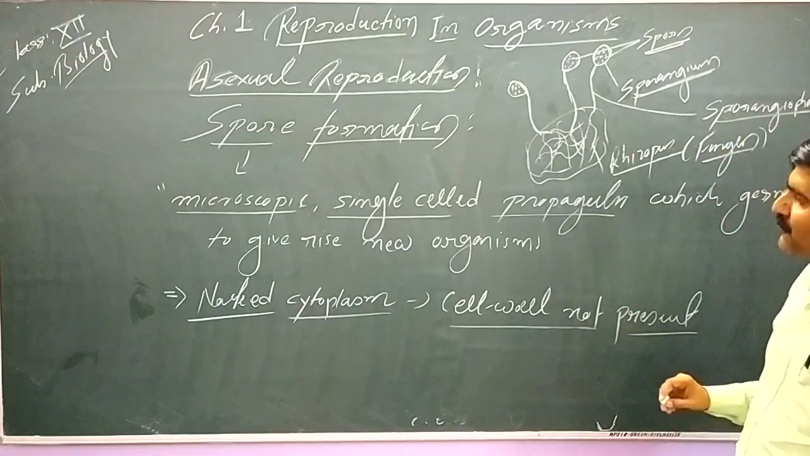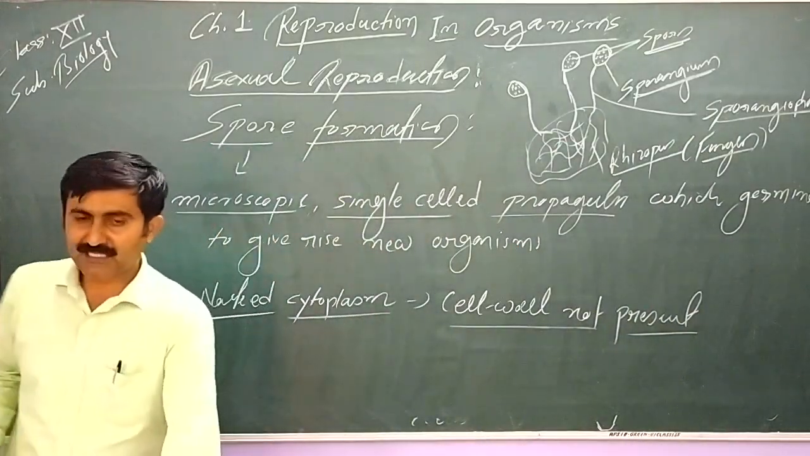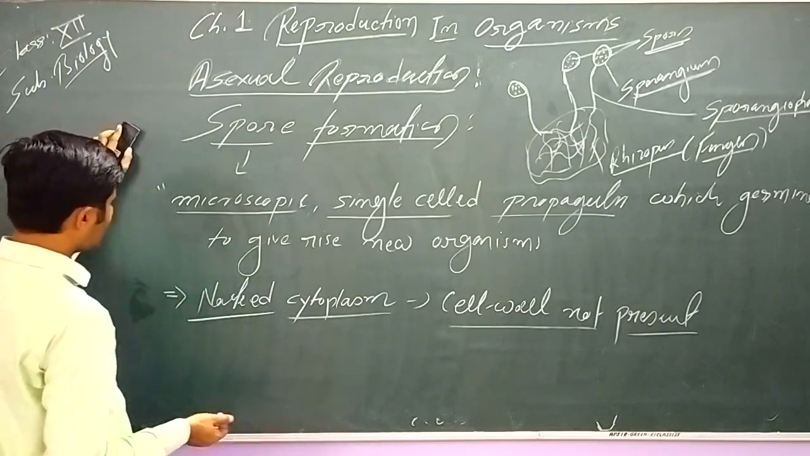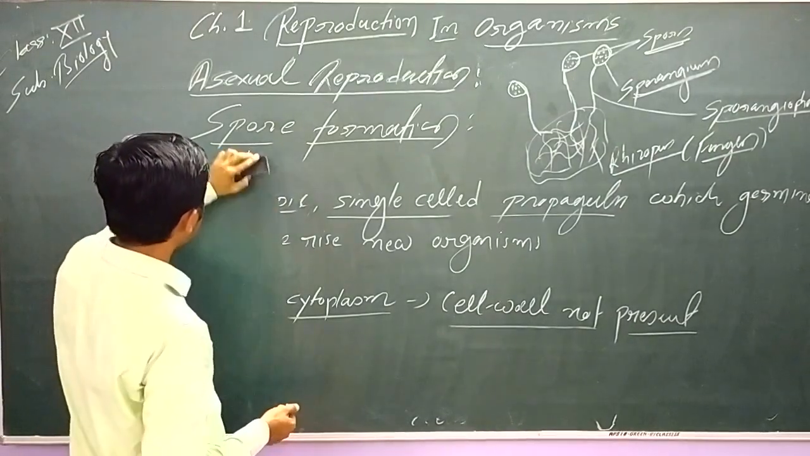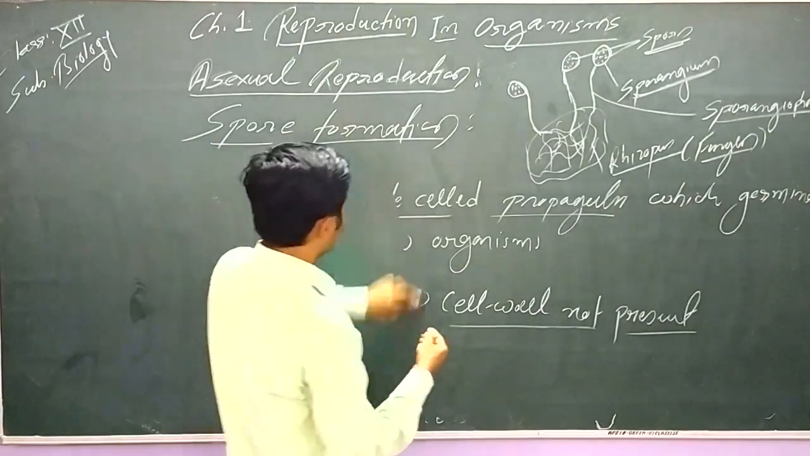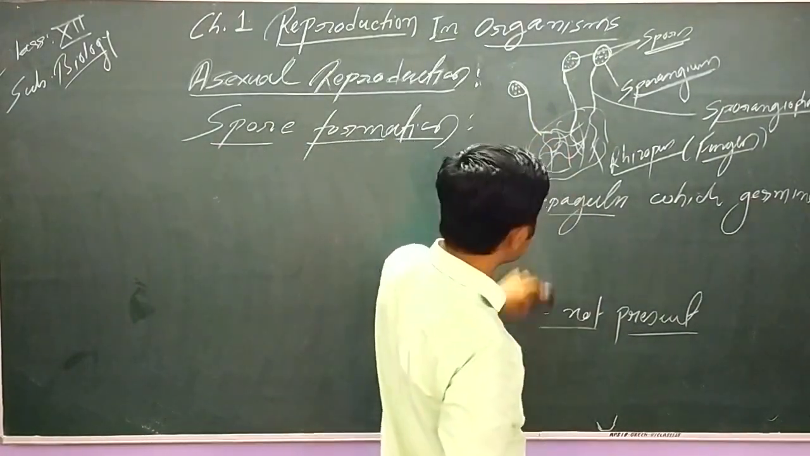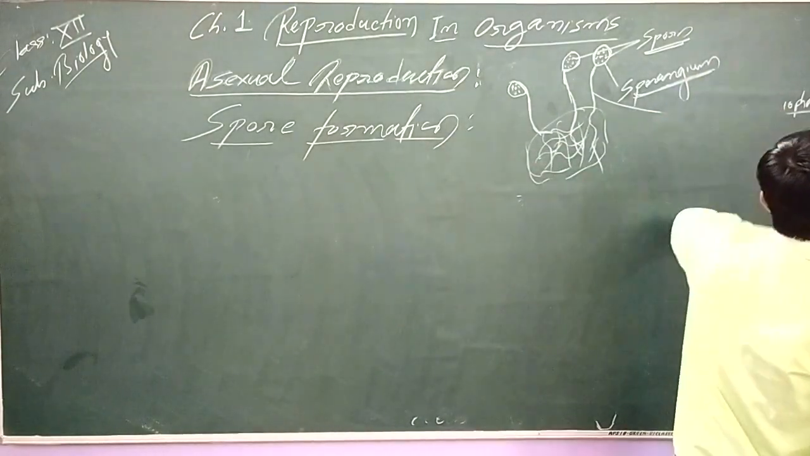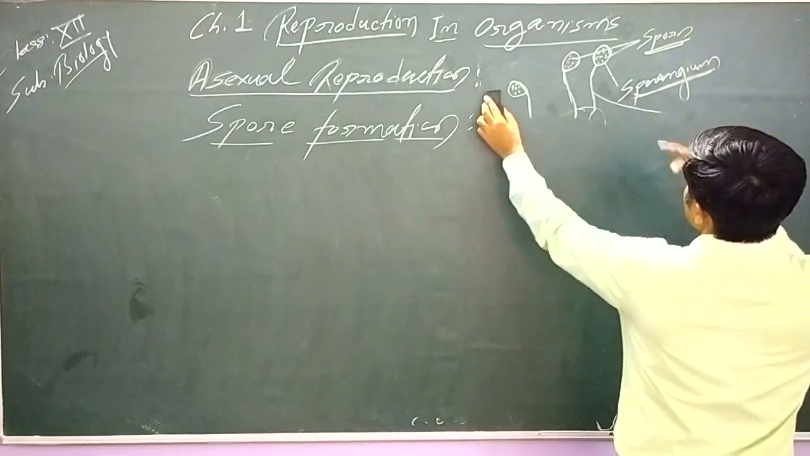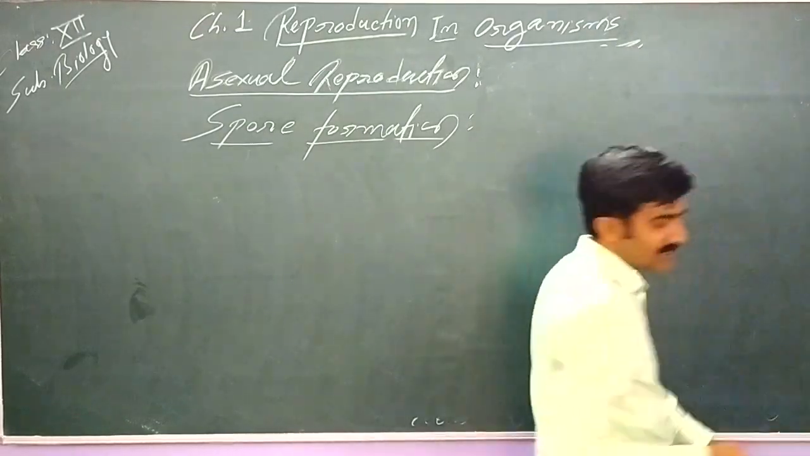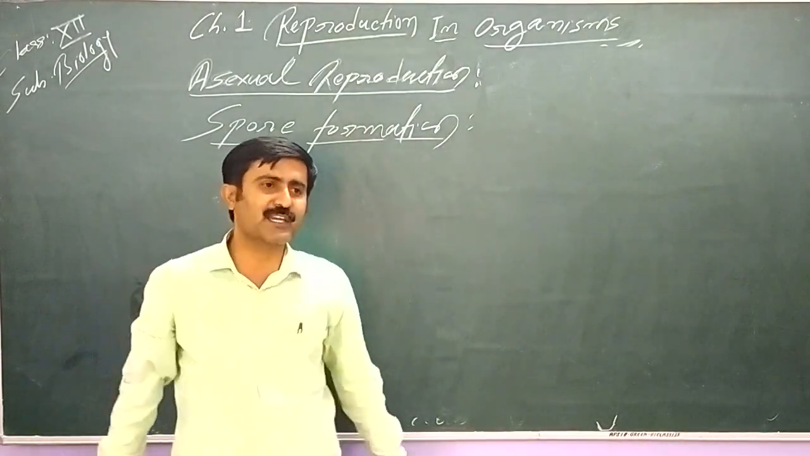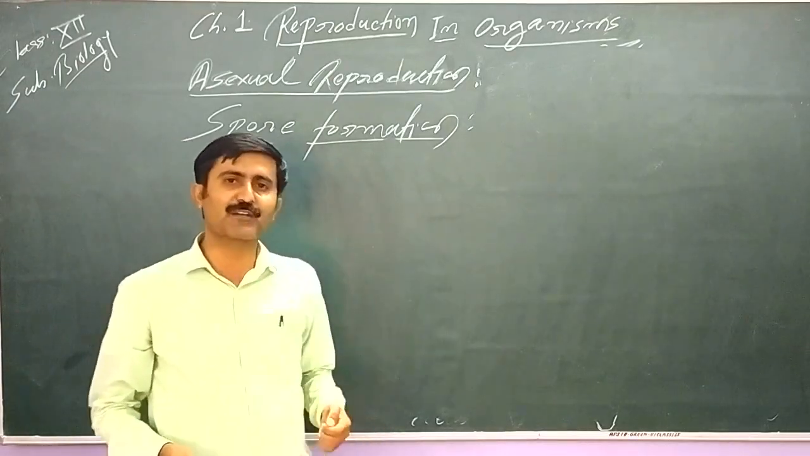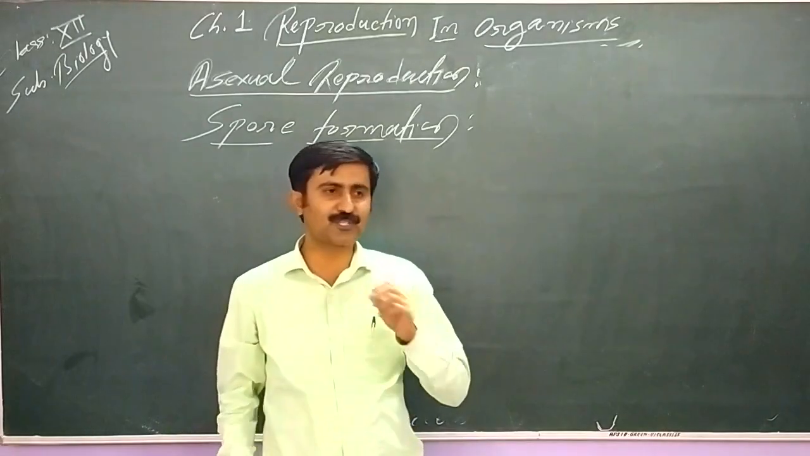Okay. Similarly, spore formation is seen in algae also. So let's look into some other examples of spore formation. Spores may be of different types. Spores may be formed inside an enclosed body. When spores are formed inside an enclosed body, these are called endogenous spores. And sometimes spores are exposed to the environment, then these are called exogenous spores.